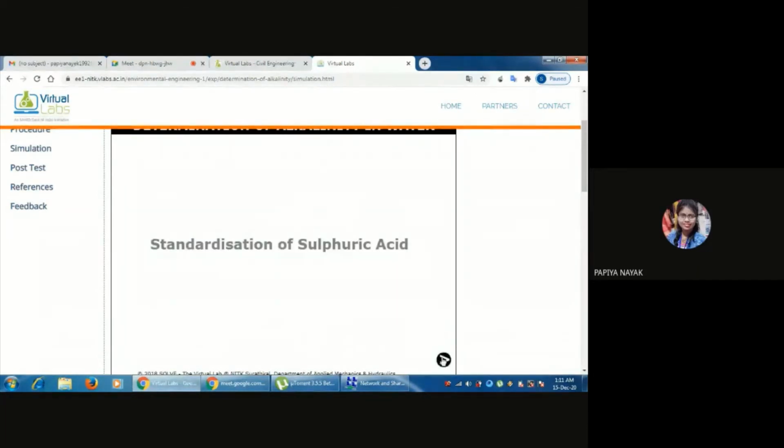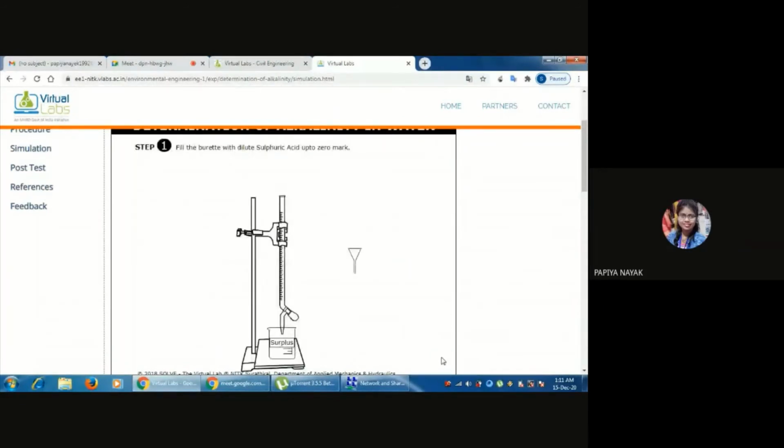First we standardize sulfuric acid. So first we fill the burette with dilute sulfuric acid up to the 0 mark. This is called the burette. Now this mark is called the 0 mark. Now first we place the funnel in the proper position, and this is the container of dilute sulfuric acid. Now we fill the burette with dilute sulfuric acid.